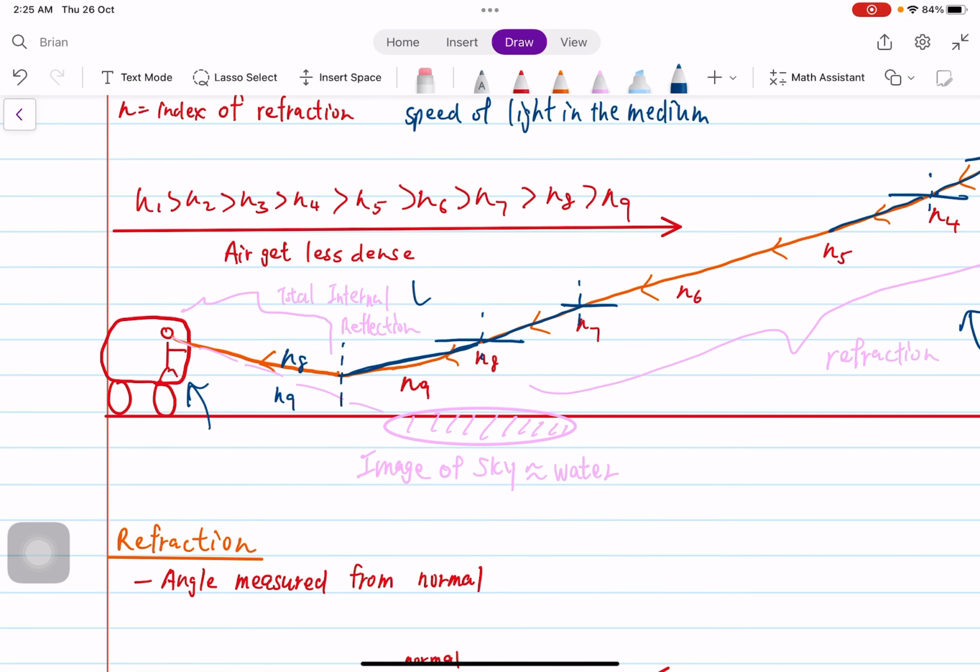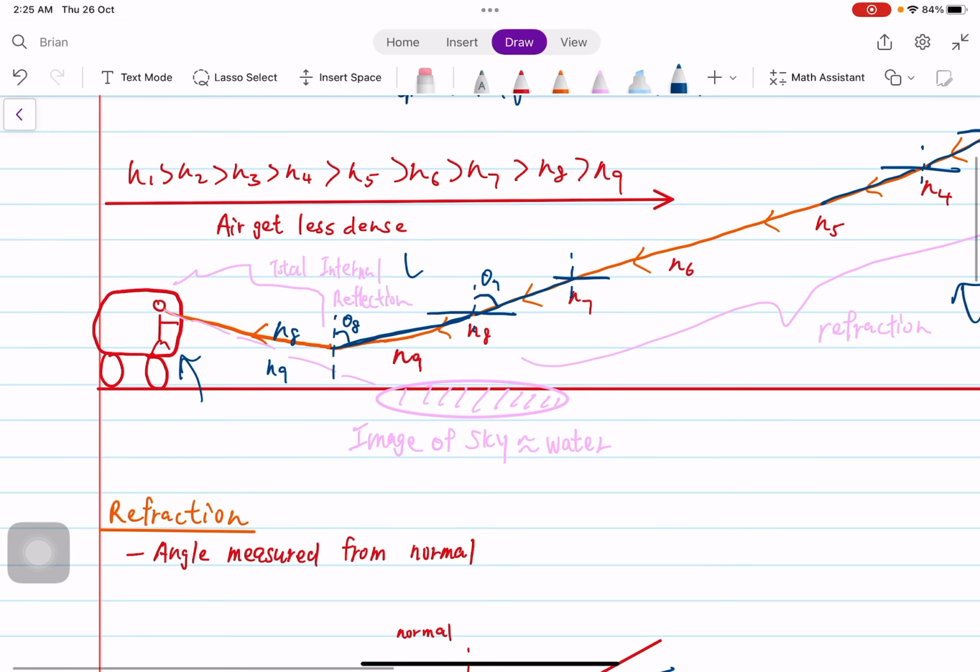As we're going from n7 to n8, let's say this is theta 7 and this would be theta 8. And we could see from n7 to n8 there's refraction.